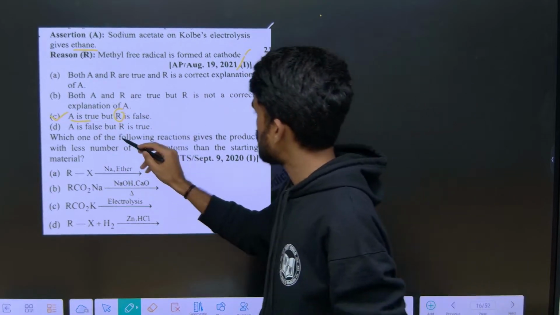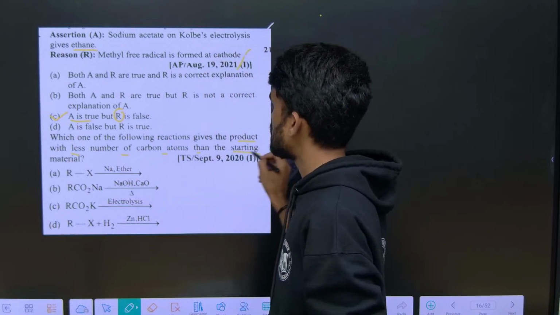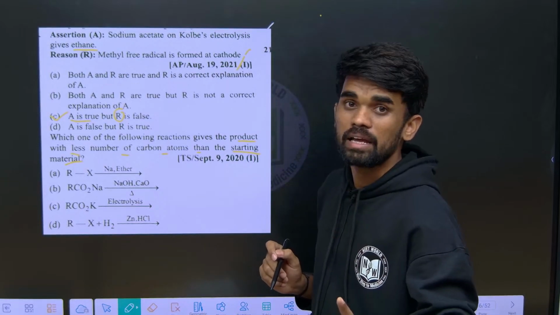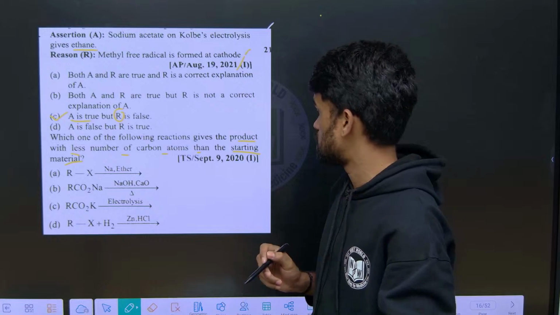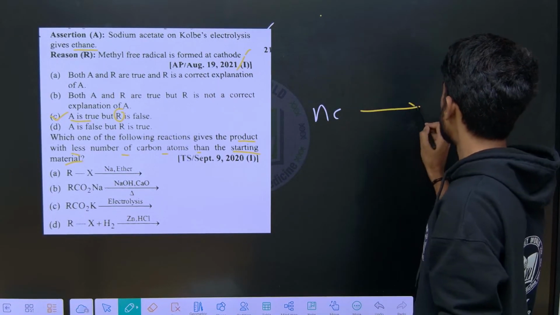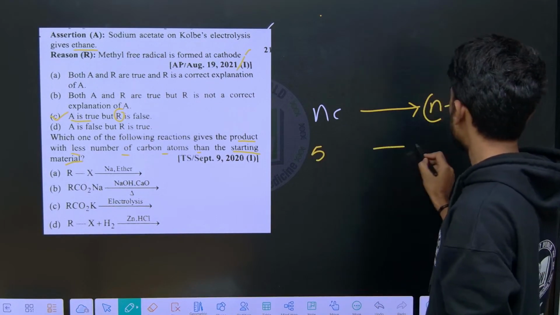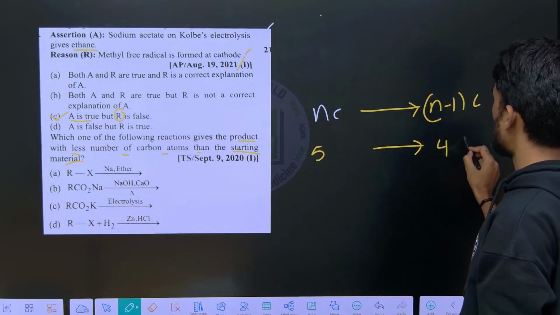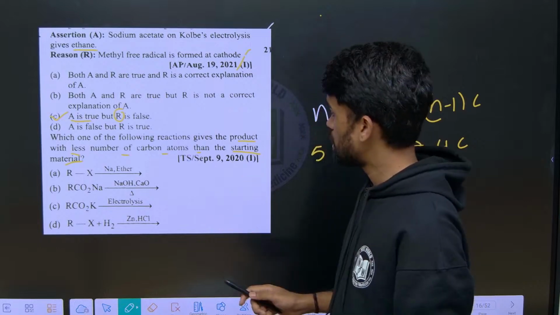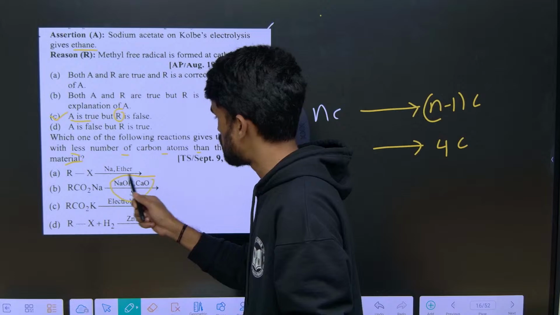Next, which one of the following reactions gives the product with fewer carbons than the starting material? This I told you during one chemical reaction, that is decarboxylation. If n carbons are there, that converts into n minus 1 carbons. If there are 5 carbons, it converts into 5 minus 1, so 4 carbons will be there in the product. This conversion takes place only in decarboxylation. So that is nothing but CaO plus NaOH.